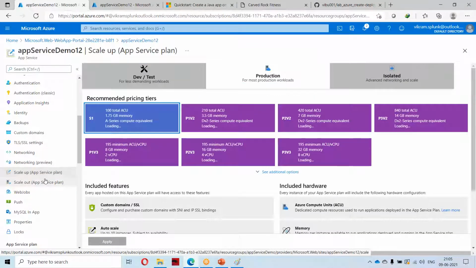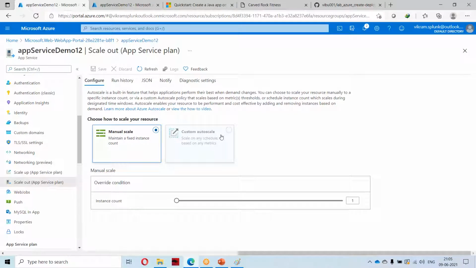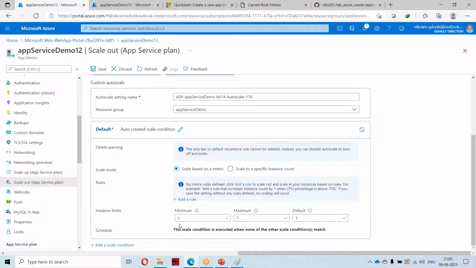There is something like scale up and scale out. As I mentioned yesterday, we are having some features like scale up and scale out. Based on the load or something, here we are having some options for scale up and scale out. Scale up means increasing. Now it is set to 1, and the instance count is also 1. If I select custom scale, you will be having other options like what is the minimum, what is the maximum, what is the default, and you can select the scaling mode, based on a particular metric you want to use. I'm not going to touch all these because these are a bit advanced.